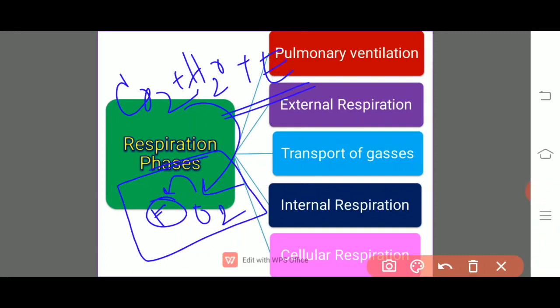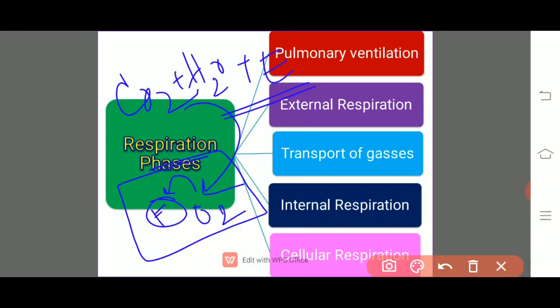Cellular respiration is nothing but the production of energy by the degradation of food material by utilization of oxygen. Now, in cellular respiration, the breakdown of food material like glucose takes place in various steps in the aerobic respiration, namely glycolysis, Krebs cycle and the electron transport system.